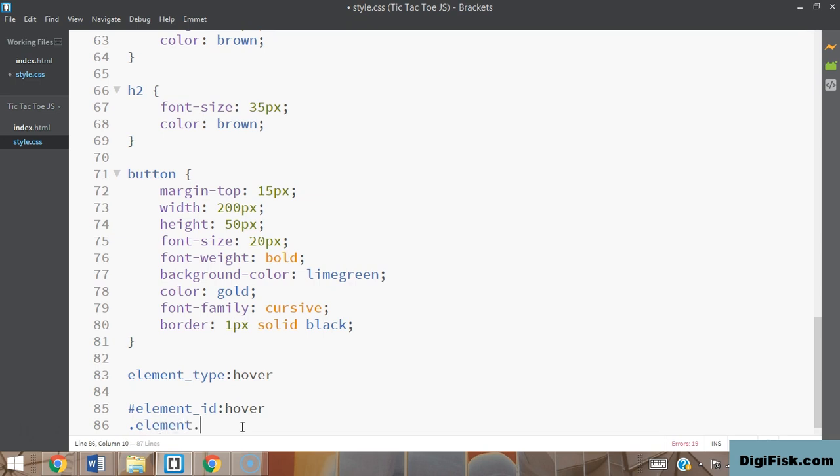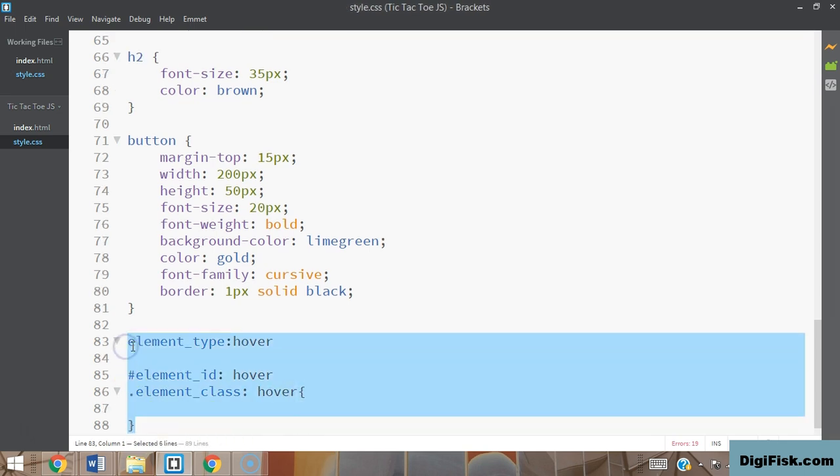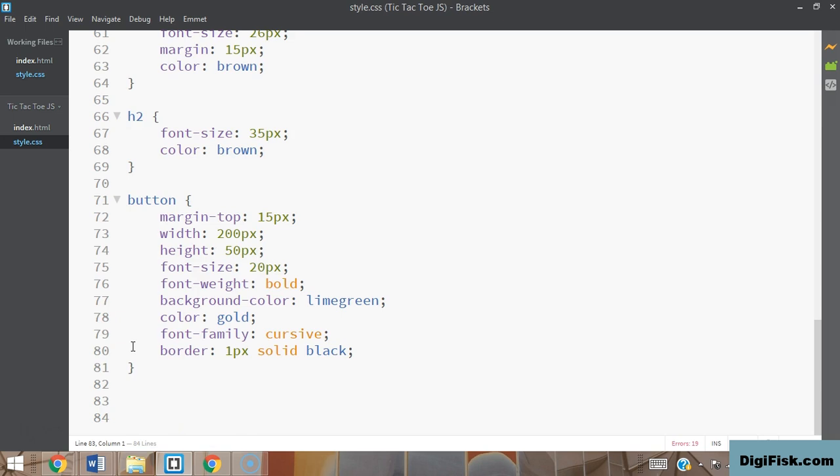Or it can be dot, element class, and then hover. And then obviously there are going to be two braces, just like usual. In this case, we are not going to use the last two types of hovers. We're just going to stick with the element type colon hover, because we just want to change the hover states for the canvas and the button and not elements with IDs or classes.